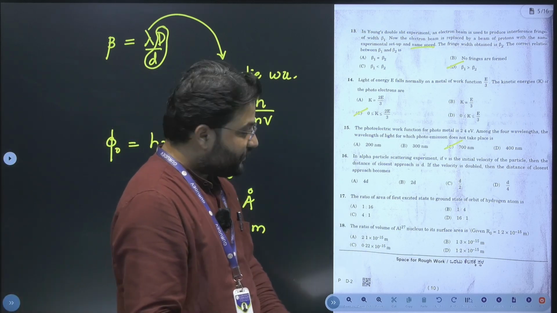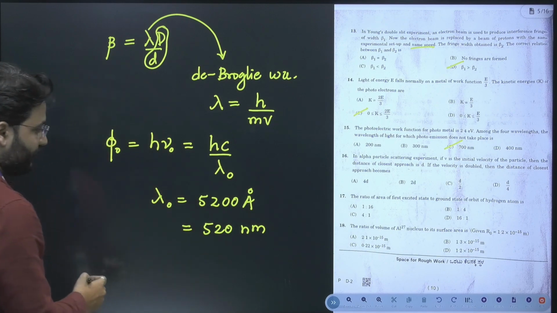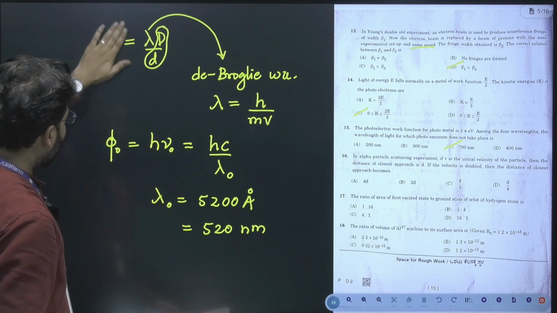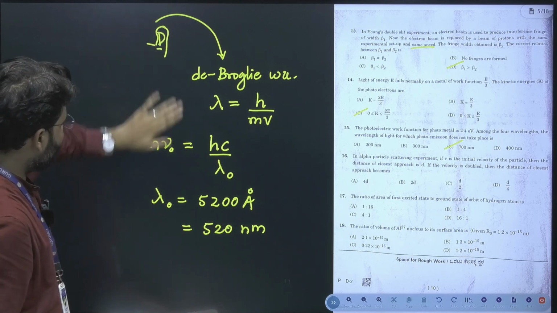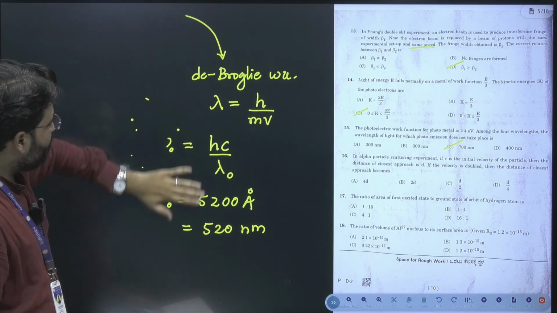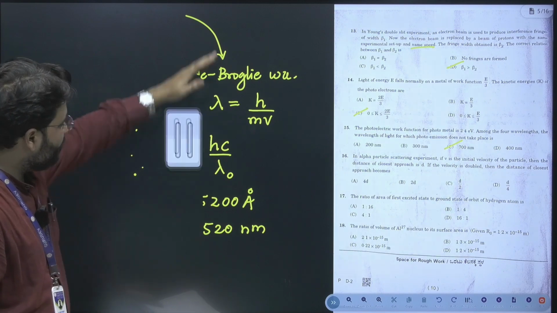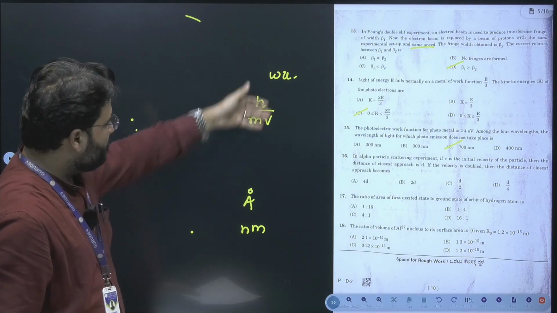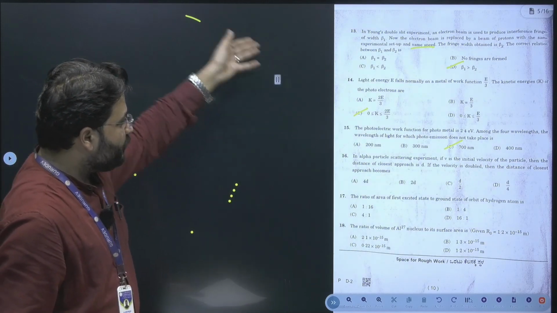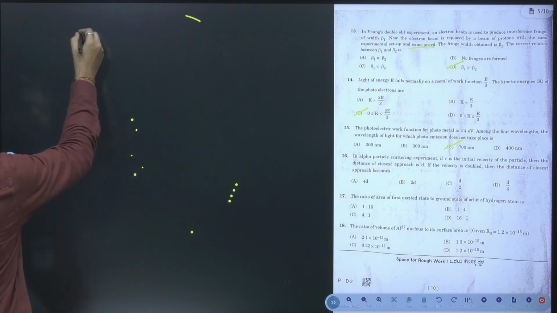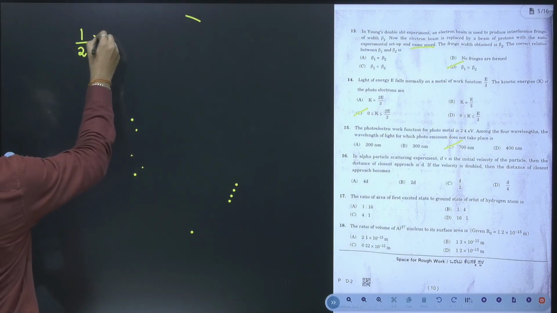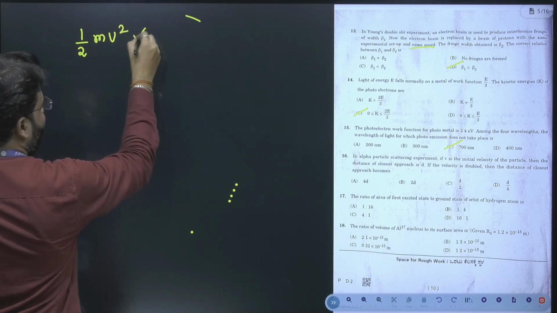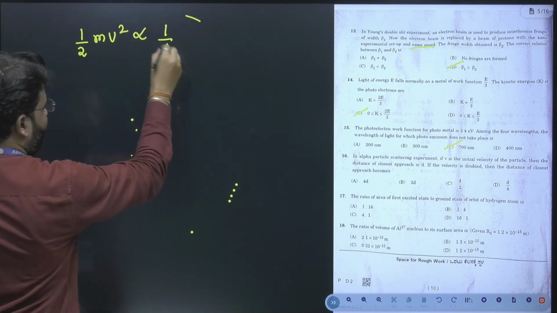The 16th one is directly from theory. I will write the formula here for you. Kinetic energy, half mv square, is directly proportional to 1 by d.